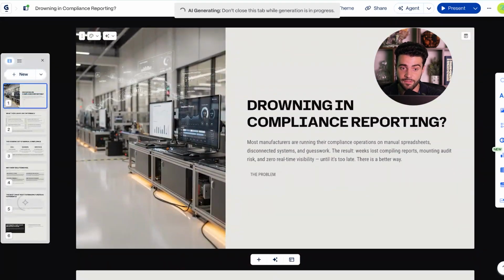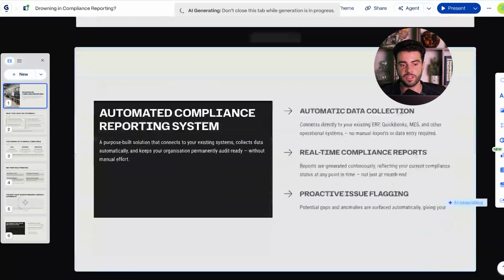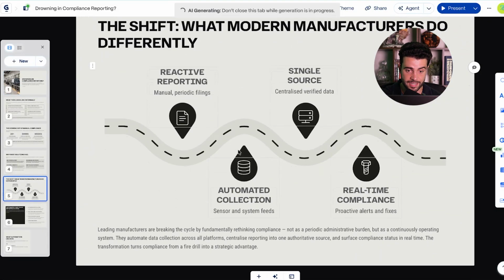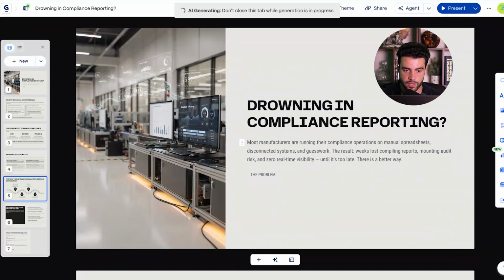You can use this for a VSL. You can use this for a video. There's so many different use cases to Gamma, and it's really one of those ones that you should be using within your marketing stack. And it comes out pretty good. Like, look at this stuff. It comes out really good. That is the last AI tool that I have for you guys.